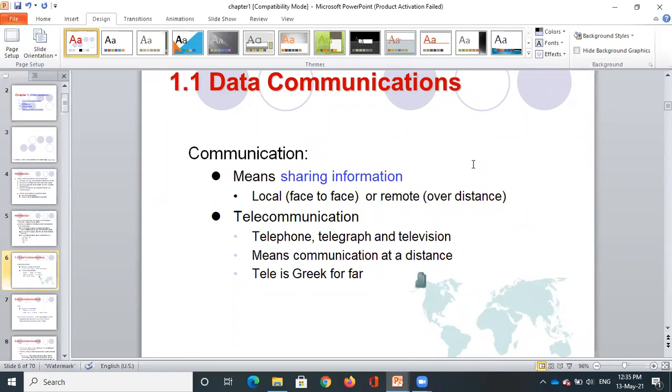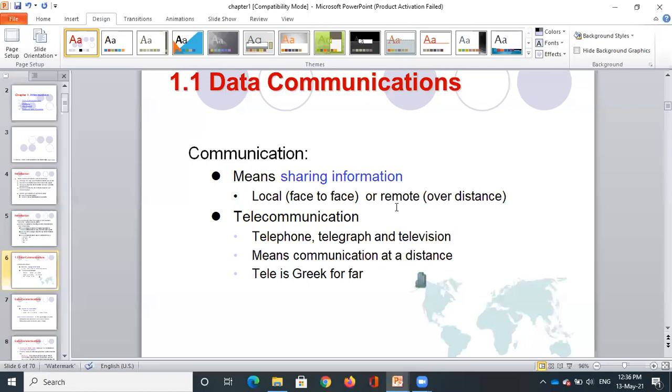Local, as we know, can be face-to-face communication, or it can be within a particular region, like a local area network, wide area network, or metropolitan area network. So local means face to face, or within a particular boundary or region, or it can be remote, from this place to some other place on the earth. That is the meaning of communication.